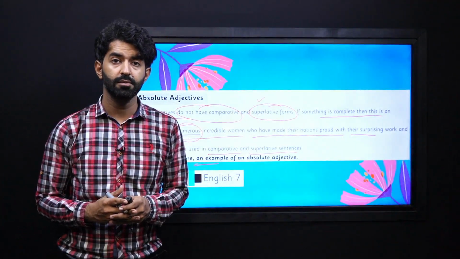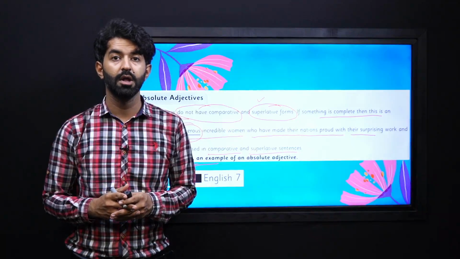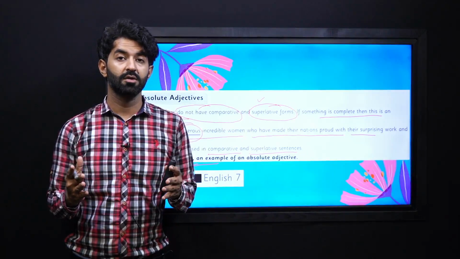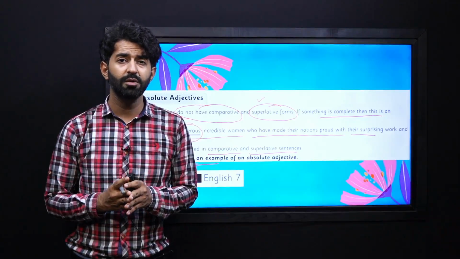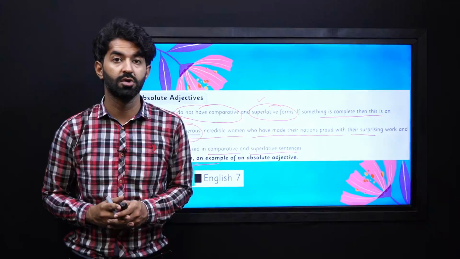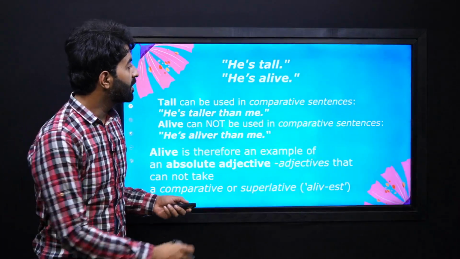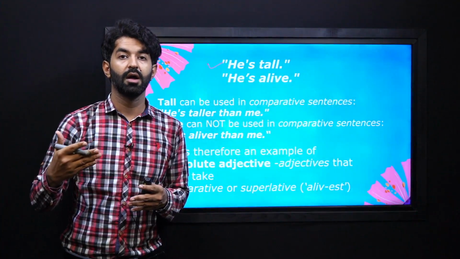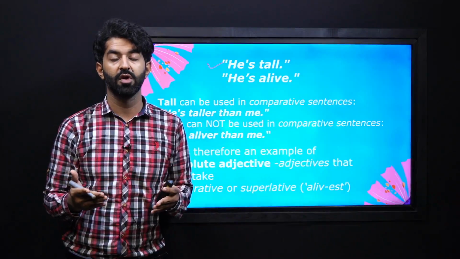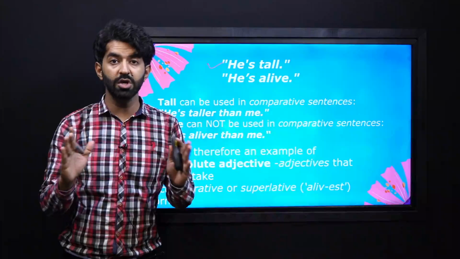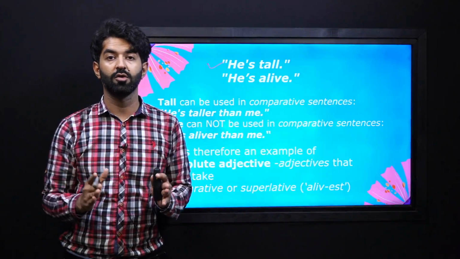So numerous is an example of an absolute adjective. And there are a lot of different words, for example, unique or alive or dead. These are adjectives that cannot have any comparative or superlative degree, hence they are absolute adjectives. As you can see, we can make taller or tallest, but we cannot make the word alive into aliver or alivest or more alive or most alive, because if you're alive, then you are alive. If not, then you are not. So it is absolute, it is clear, so you don't add any kind of degrees to it.